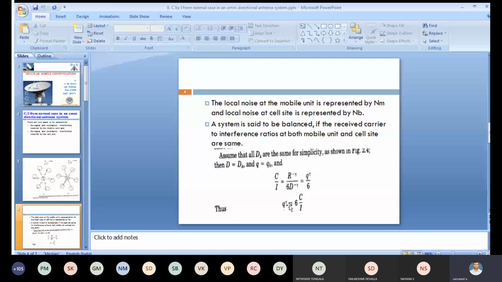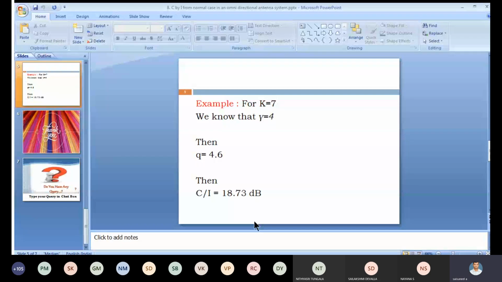Here is the well-known example from previous slides. What is K equal to 7? We take I equal to 2 and J equal to 1, and we get K equal to 7. We know that gamma equals 4. Then what is Q equal to? We get 4.6. How do we get 4.6? Q equals D by R, as all of you know.